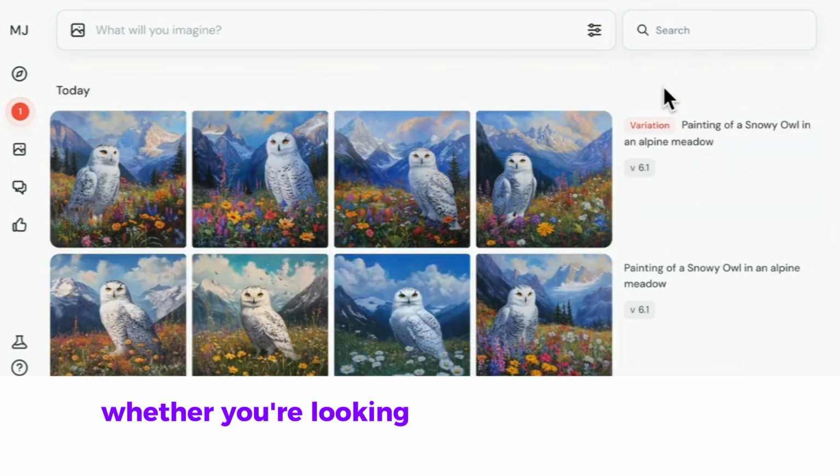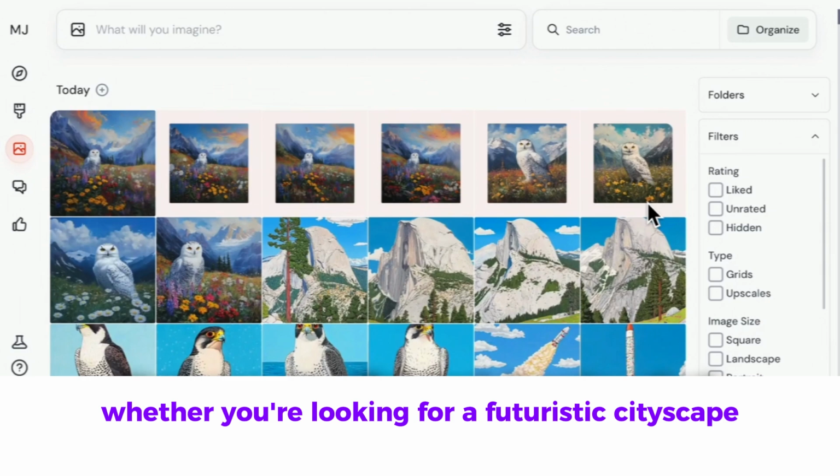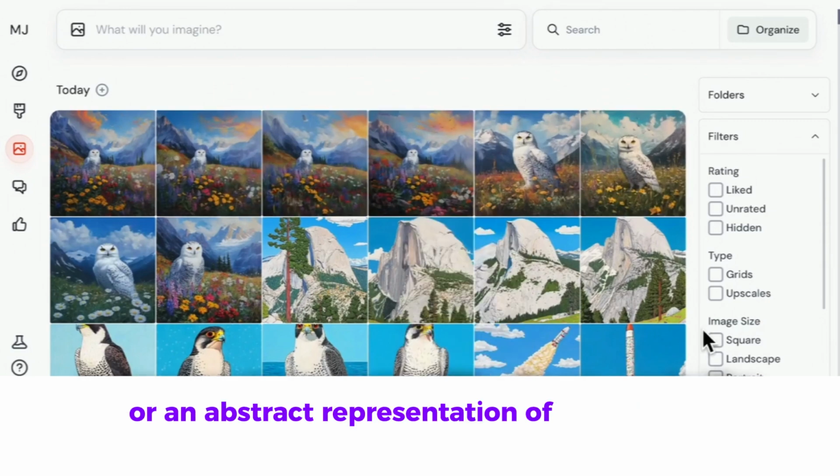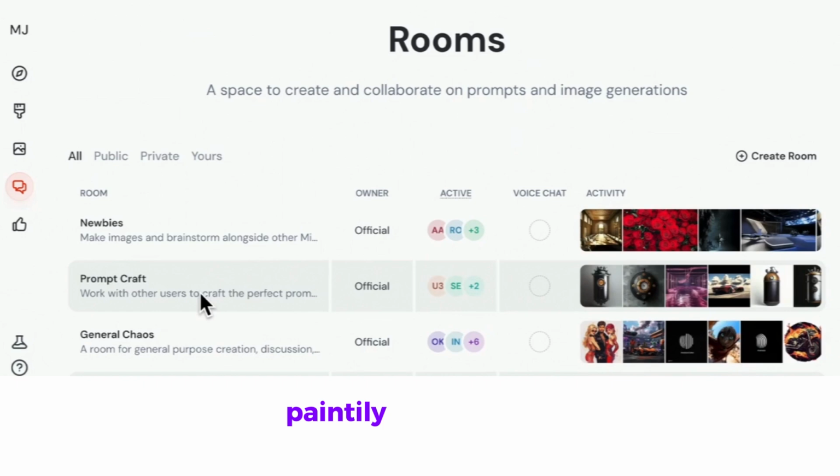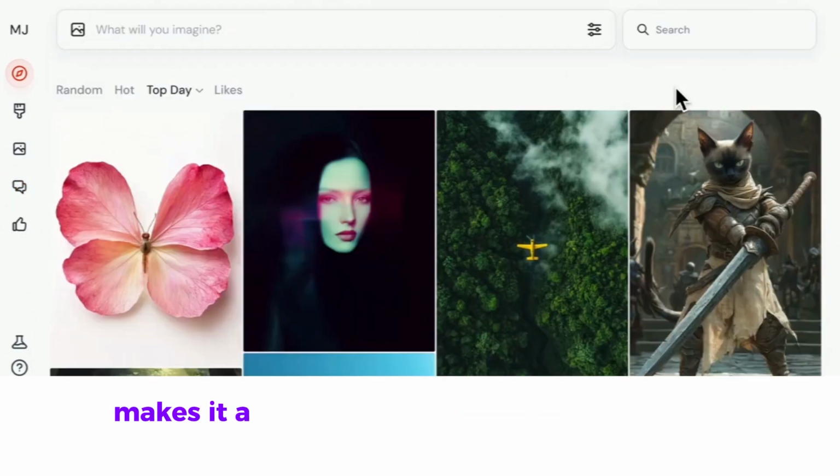Whether you're looking for a futuristic cityscape or an abstract representation of an emotion, Midjourney's ability to craft intricate, painterly-style visuals makes it a top choice for artists and designers.